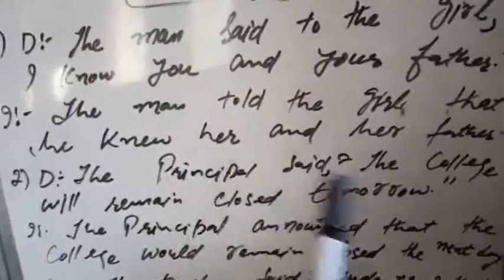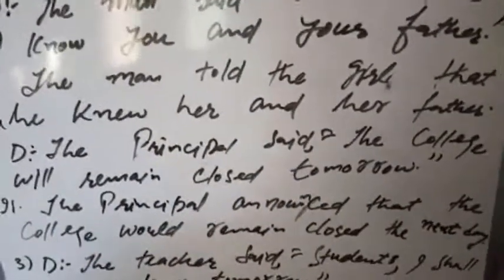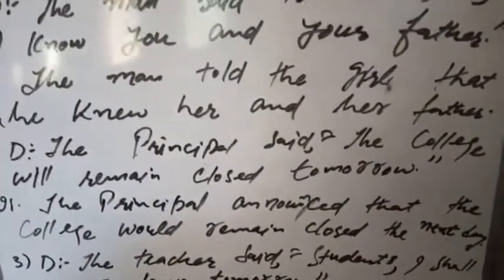Now, the principal said, comma and inverted commas begin, the college will remain closed tomorrow. Now my dear students, be watchful here. The principal said, what he said: the college will remain closed tomorrow. If I first apply rule number one, when the reported verb is in the past tense, the tense in the reported speech will change into the corresponding past.